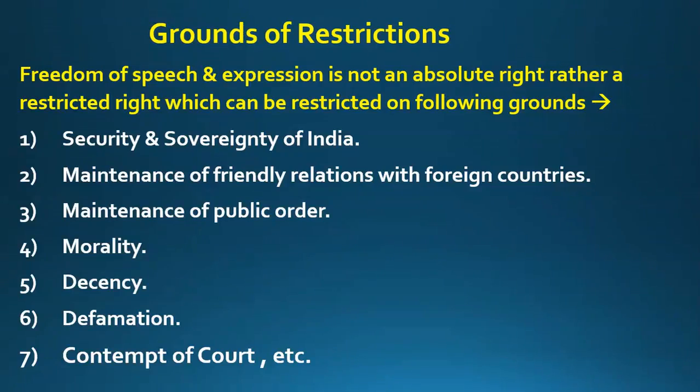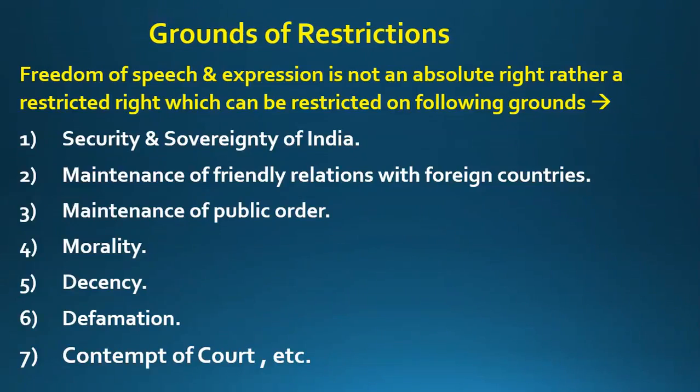The second point is maintenance of friendly relations with foreign countries. Now what does it mean? It means that you cannot speak anything which can affect the relations of India with any foreign country. For example, you cannot say anything bad about America. You cannot say anything bad about the American Parliament or the American judiciary. You cannot say anything false about America. So we are not allowed to speak anything which can affect India's friendly relationship with any other foreign country.